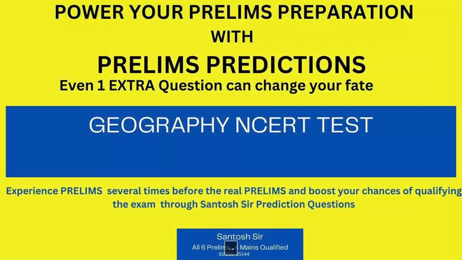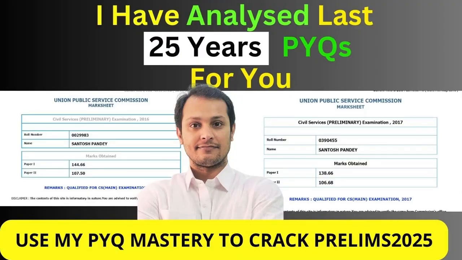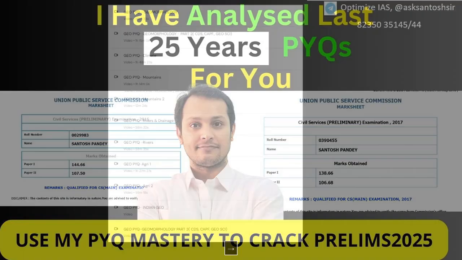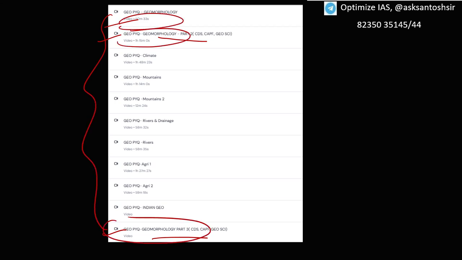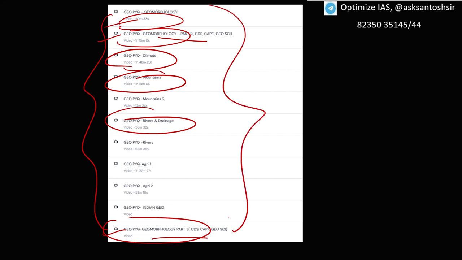If you want to solve the PYQs guys, then I have solved all the geography PYQs of last 25 years very analytically. This is in my PYQ mastery. Let me just show you guys. You can see here geography PYQ, geomorphology, geography PYQ, geomorphology part 2, then geomorphology part 3. Like this, I have covered the entire questions which can come from geomorphology, which has already come in the UPSC. Then you can see here climate questions, here mountain questions, here drainage questions. So I have discussed entire geography PYQs of last 25 years, including recent CDS, CAPF, geoscientist examination also.